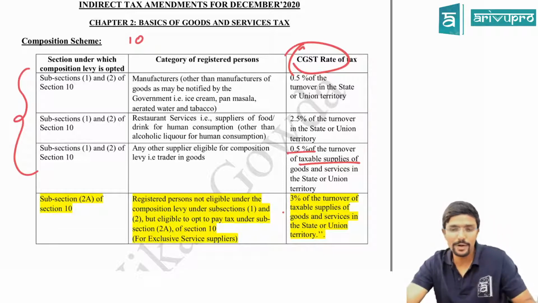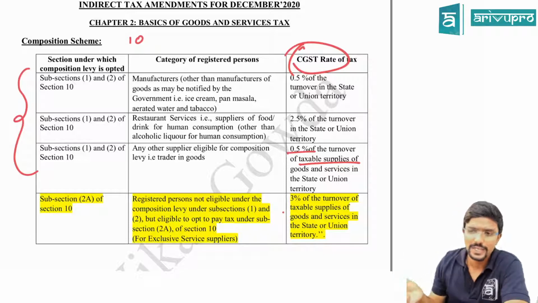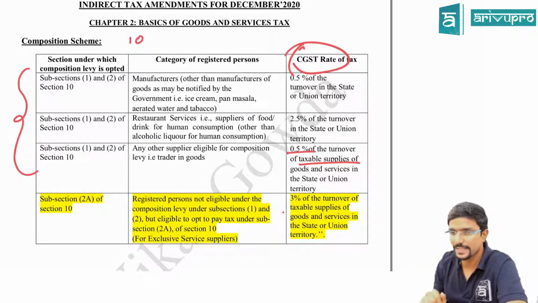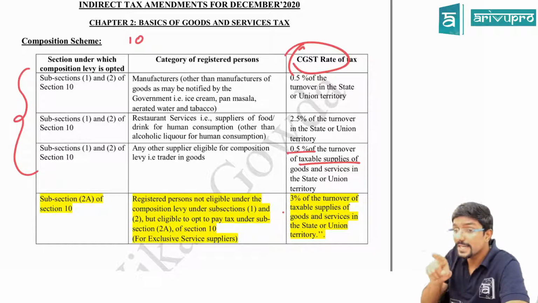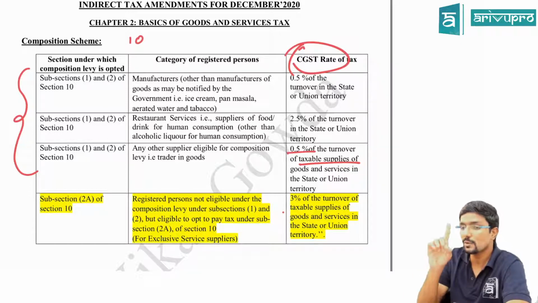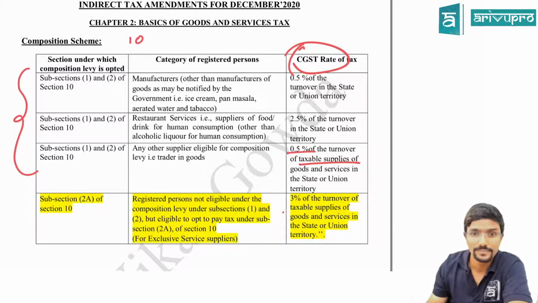Now, sir, why 0.5%? Because the question was very clear with respect to the CGST rate. In the same question, if it was asked that a manufacturer has opted for a composition scheme, what is the GST rate applicable for him? Then the answer would have been 1%.